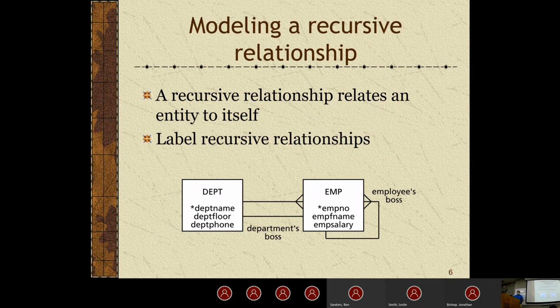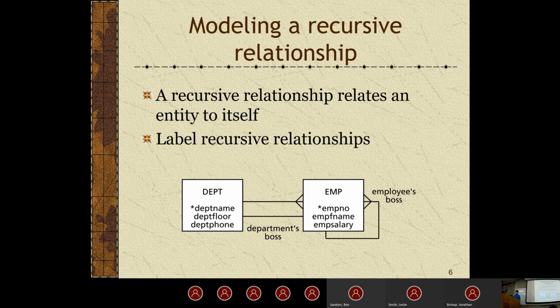So within this, though, we could actually think about this in a recursive sense, where the employee has an employee's boss, which is also an employee. So when we have that, we see that employee has one boss, but a boss could be the boss of one-to-many employees. That's how we'd represent that. So either of these two options right here, where we have the one-to-one or we have the one-to-many recursive relationship with itself, they both mean the same thing. So we could certainly pick whichever we prefer. Generally speaking, you're going to want to do this one-to-one relationship just because it's more clear and it's less confusing. But this is how we would go about implementing this should we ever choose to.